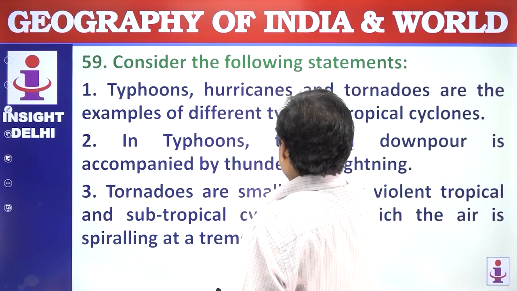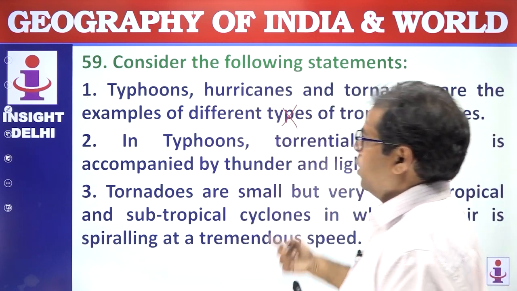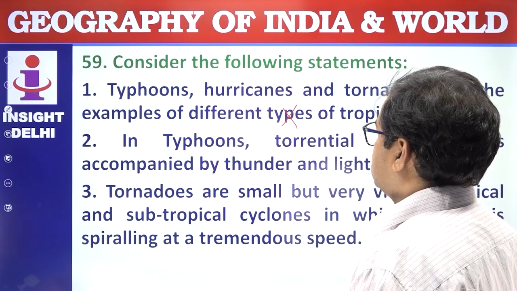Consider the following statement: typhoon, hurricane, tornado are examples of different types of tropical cyclone. Not the types; they are the names of the cyclone. There is only one type, which is tropical. Rather, they are different names. So the statement is wrong.